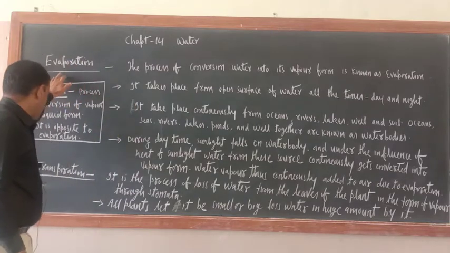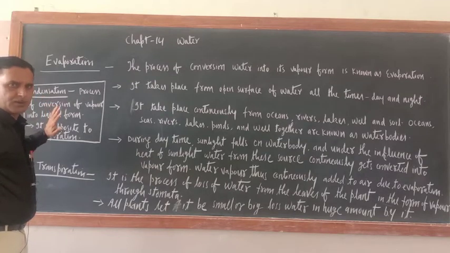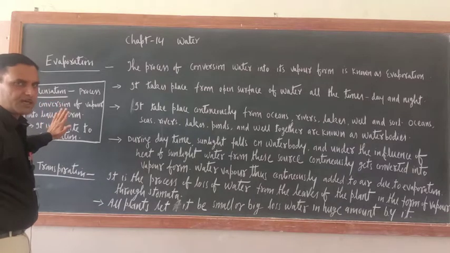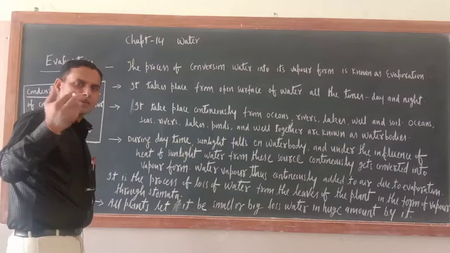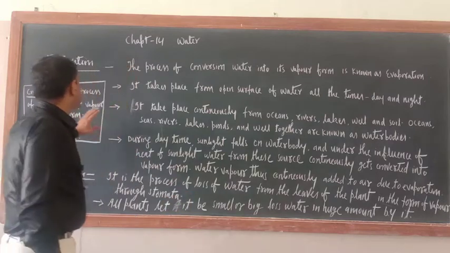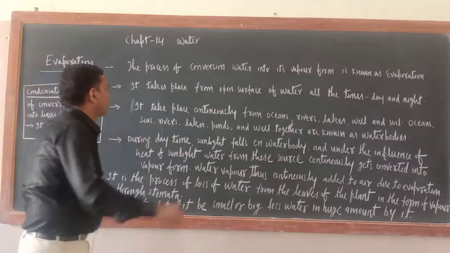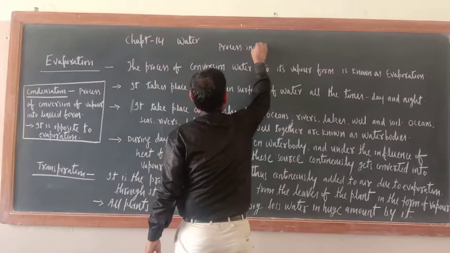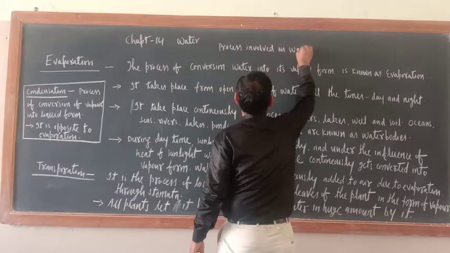These processes are evaporation, transpiration, condensation, and precipitation. Three processes I will teach here, and after the completion of these, the fourth process I will teach, that is precipitation. Precipitation means raining only. So we can say the processes involved in the water cycle. Here we can write the heading: processes involved in water cycle.